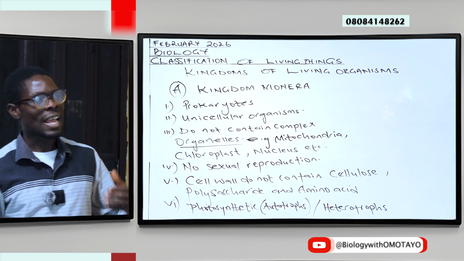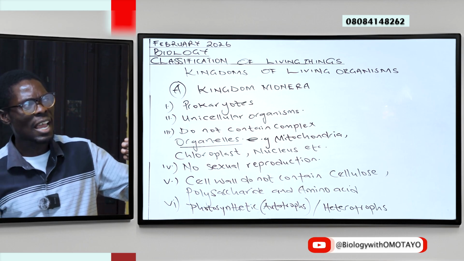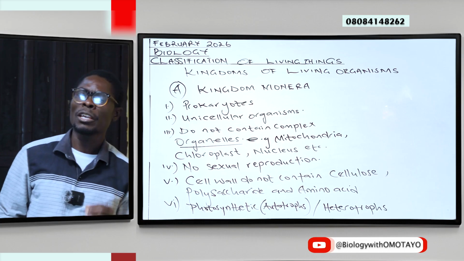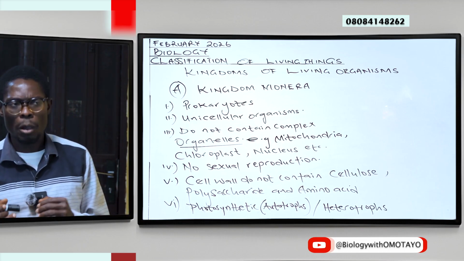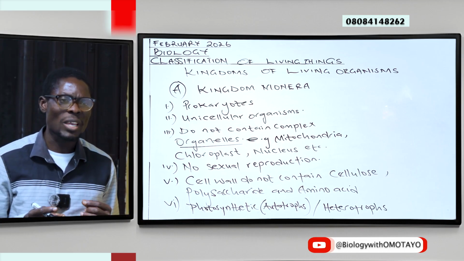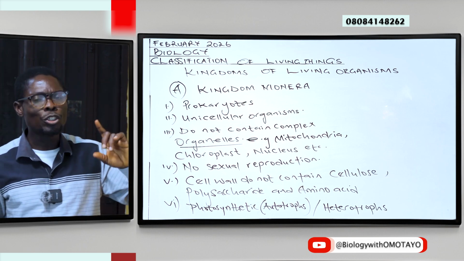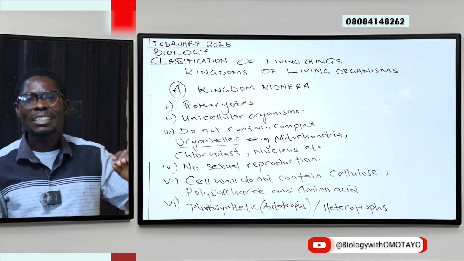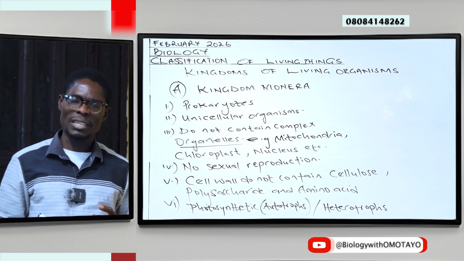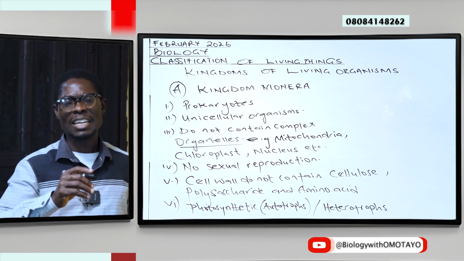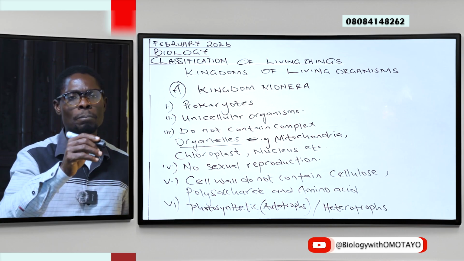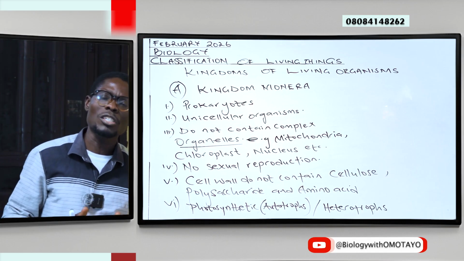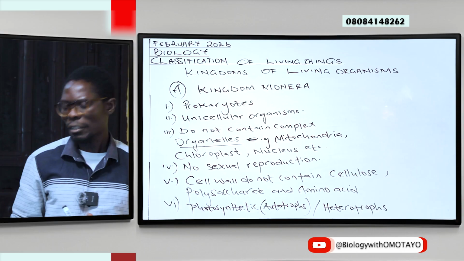Like I pointed out much earlier, members of Kingdom Monera can be grouped into a couple of subgroups, and from these we have examples. The most unique example of an organism under the Kingdom Monera is the bacteria. So I'll quickly illustrate the diagram of the bacteria, and we'll see a bit of the components that make up this unicellular prokaryotic organism called the bacteria.